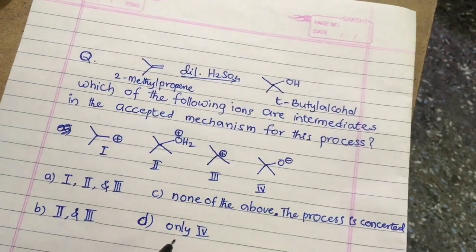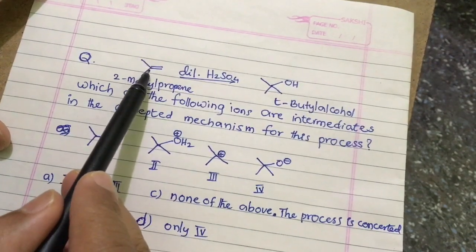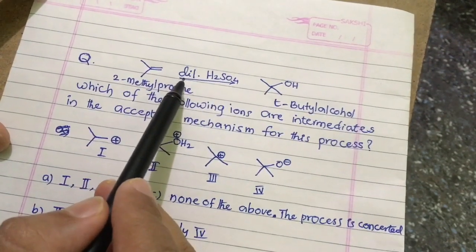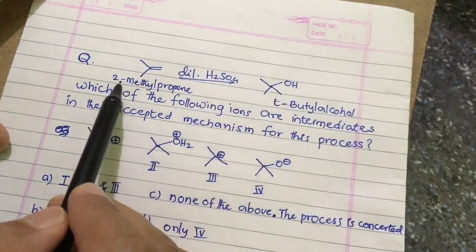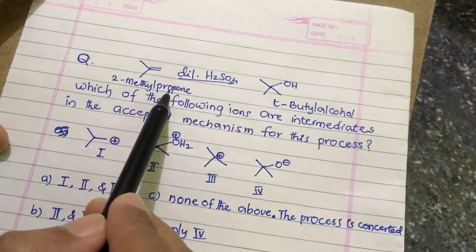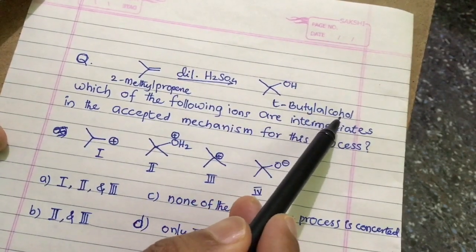Hi everyone. Today I want to discuss one of the important questions. An alkene reacts with dilute H2SO4 to form an alcohol. The alkene name is 2-methylpropene. The formed alcohol is tertiary butyl alcohol.